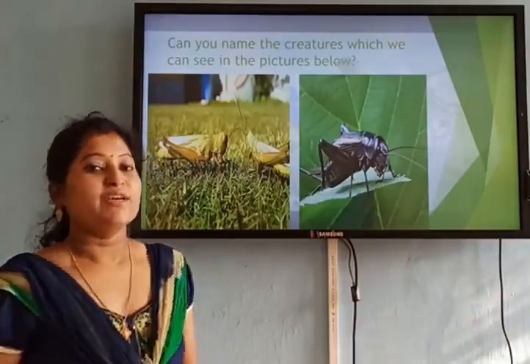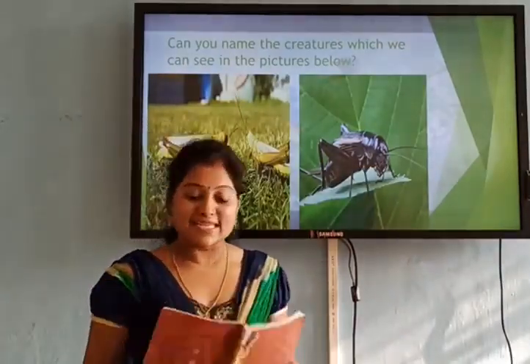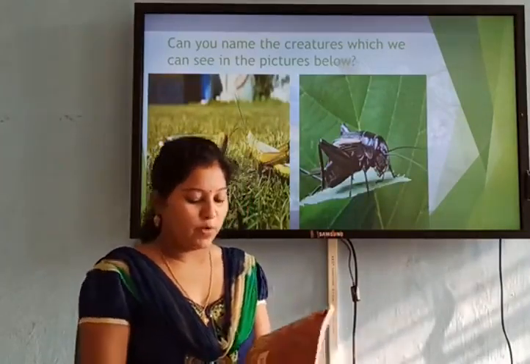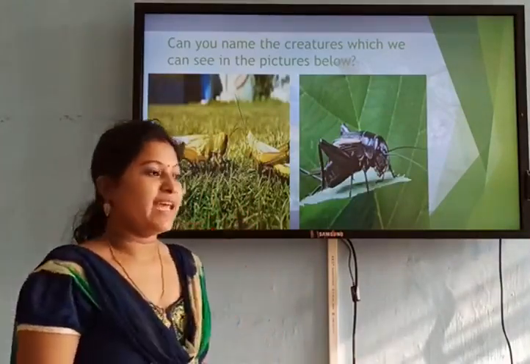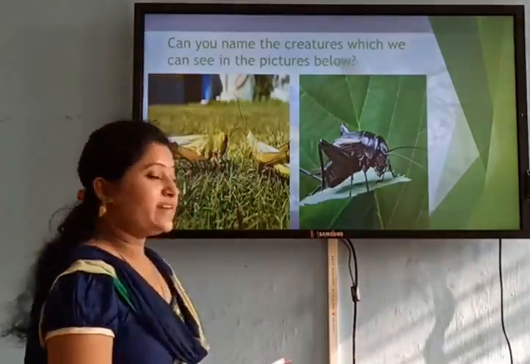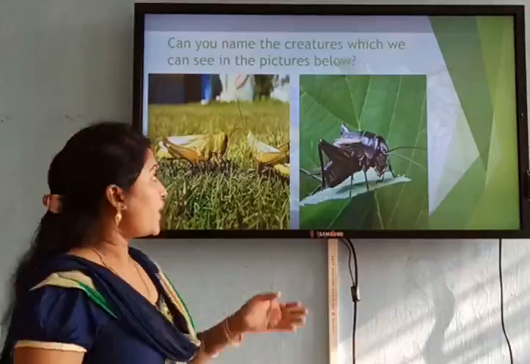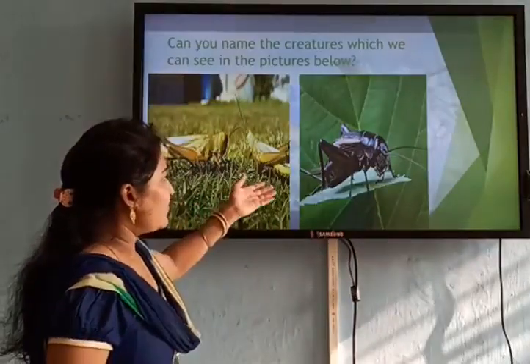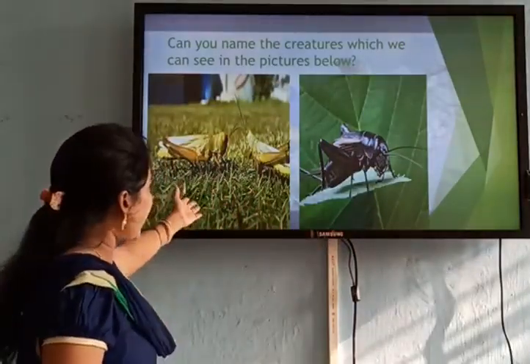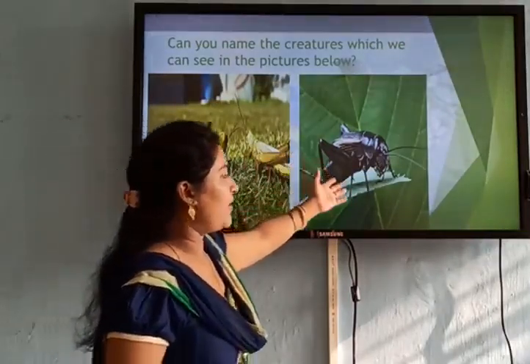Beautiful students, today we are going to discuss another poem from your book Honeydew, and the name of the poem is On the Grasshopper and Cricket, written by John Keats. As you can see, I have given a picture. Here you have the grasshopper and here you have the cricket.